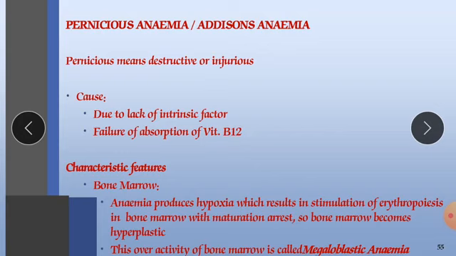Now we will start with pernicious anemia. It is also called Addison's anemia. This is one of the important anemias that one should know. Pernicious means destructive or injurious. There are various causes that one should know. The main cause is that pernicious anemia occurs due to the lack of intrinsic factor.